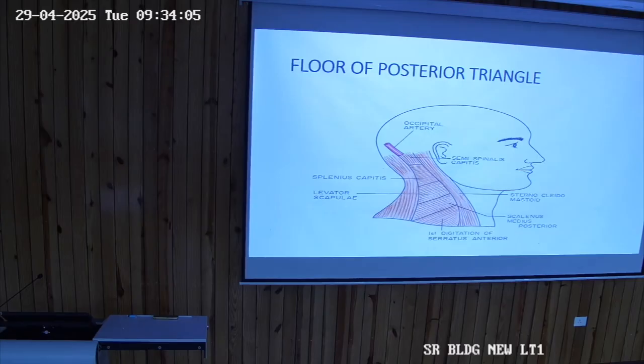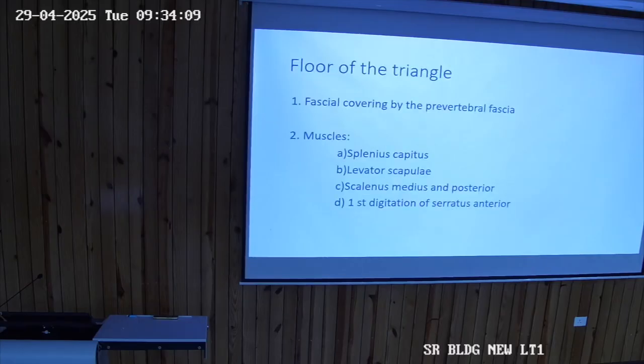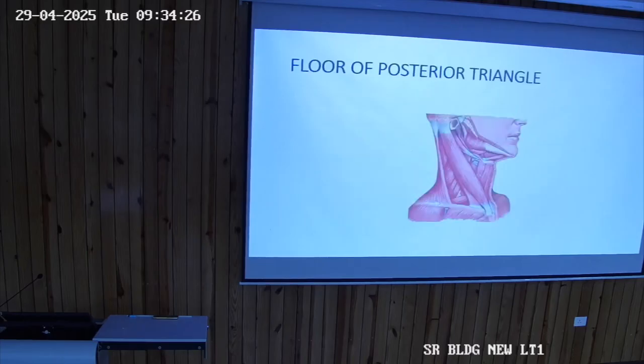First digitation of the serratus anterior, and sometimes the scalenus anterior might be visible or it might not be visible. So as this slide is not including the semispinalis capitis, but your books might be writing that. Then splenius capitis, levator scapulae, scalenus medius and posterior, first digitation of the serratus anterior. So floor of the triangle is like this.